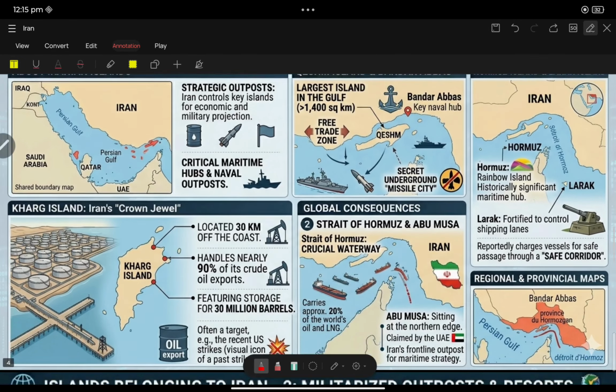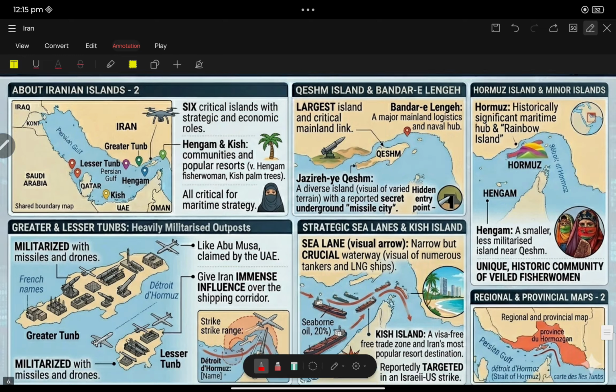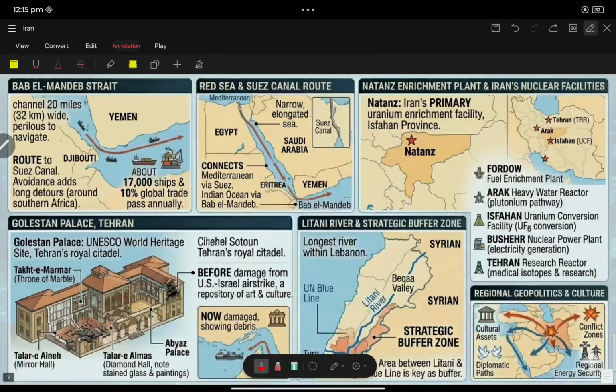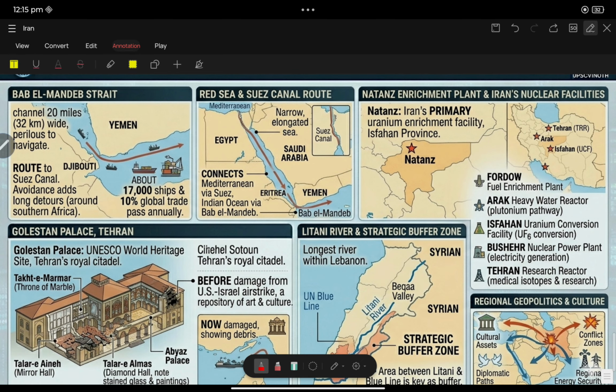Now some of the important nuclear sites, on which we can expect questions in this year's prelims. Fordow is located in Iran; it is a fuel enrichment plant. Arak is a heavy water reactor.